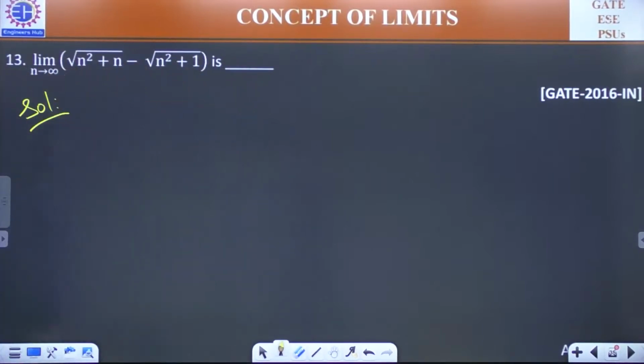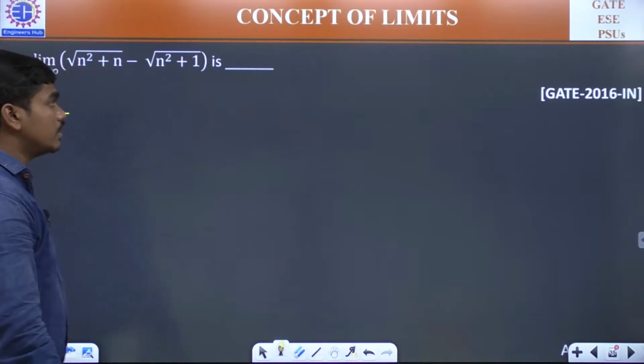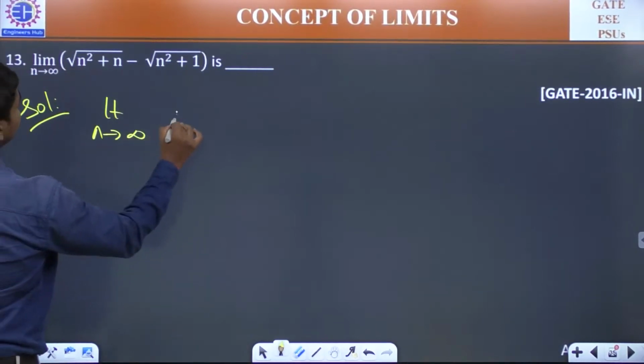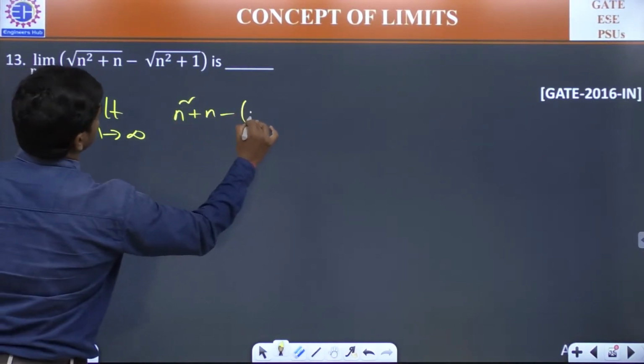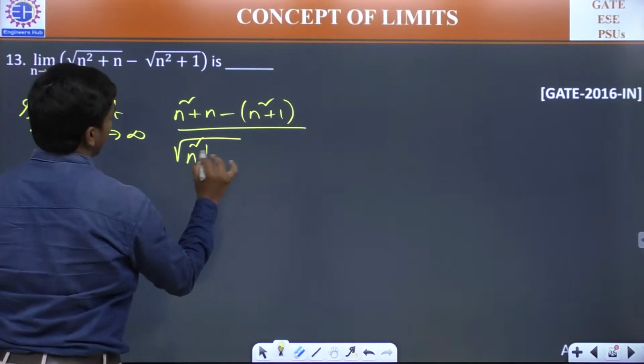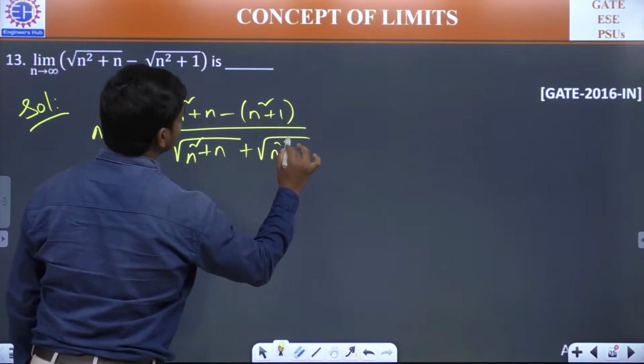So what's the answer for this? Meanwhile, we are talking about some graph. Meanwhile, it's okay. Answer is 0.5. Okay, let me check. So limit n tends to infinity. Again, if you rationalize, you will be getting n square plus n minus n square plus 1 divided by root of n square plus n plus root of n square plus 1. This is what you will be getting.